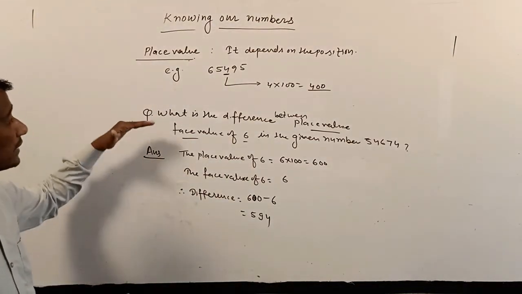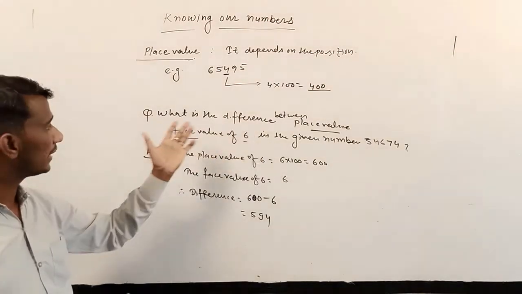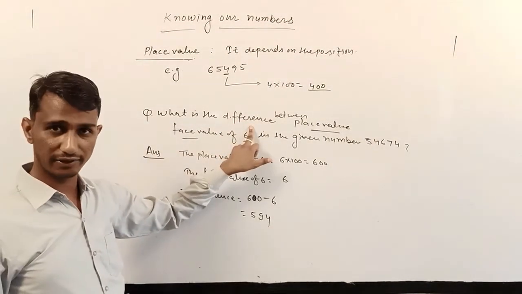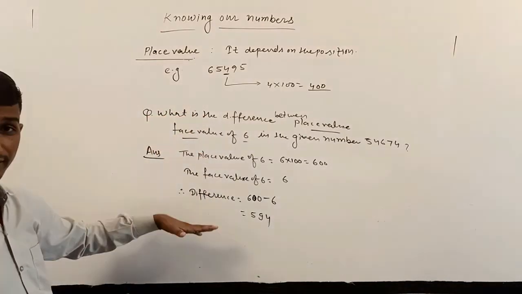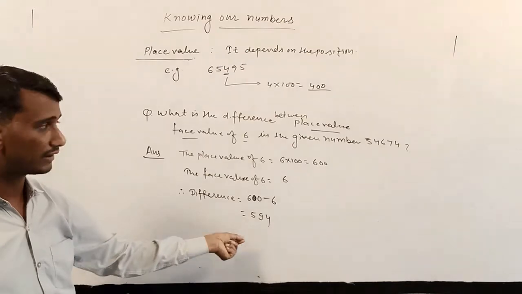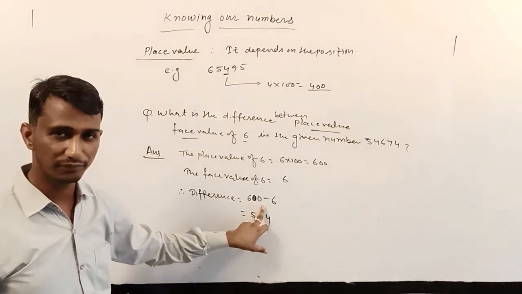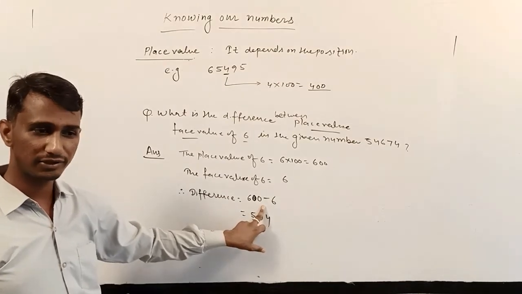Sometimes sum is also asked, and sum is addition, and sometimes product is also asked. So in this way you have to change the approach. If sum is asked, you have to add the numbers. If product is asked, you have to multiply the face value and place value. Are you getting my points?